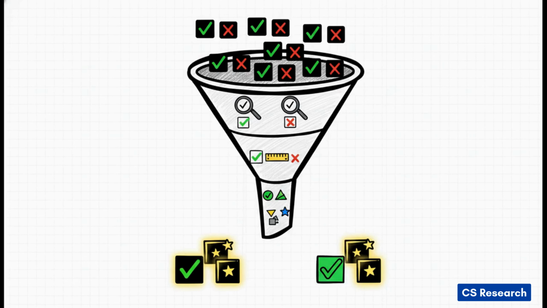After all that scoring, the system carefully filters the results to create the absolute best training pairs. It's not random at all. It follows these really strict rules to make sure the chosen answer is high quality and the rejected answer is clearly flawed. The whole goal is to find pairs with a big quality gap between them, which maximizes what the model can learn from every single example, all while making sure the training data stays nice and diverse.